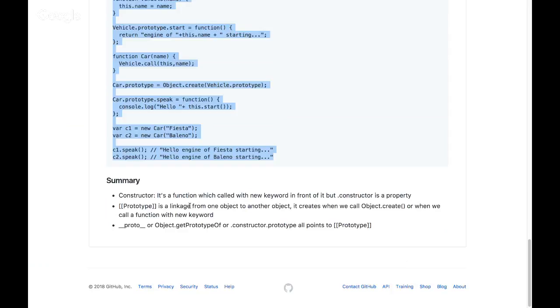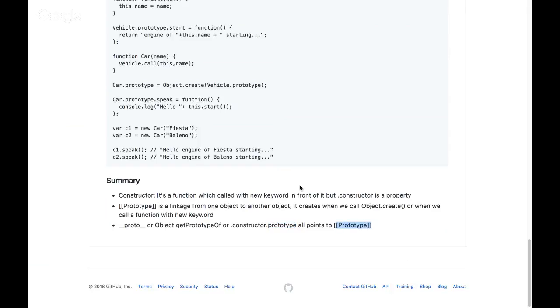saw. And double square bracket [[Prototype]] is a linkage we saw between one object and another object, right? It gets created when we call Object.create, or when we call a function with the new keyword. So two ways this [[Prototype]] gets created, one with Object.create and one with the new keyword. And __proto__, Object.getPrototypeOf, or constructor.prototype all return this link only.